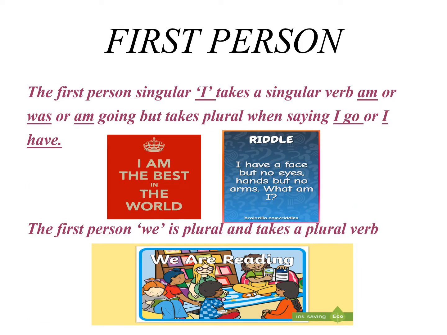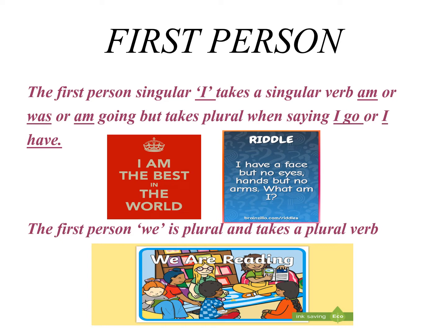First person. Now let us see, when the subject is in first person, what should the verb be? The first person singular, I, takes a singular verb like am or was, but takes a plural verb when saying I go or I have. For example, I am the best in the world. This is a singular first person followed by a singular verb, that is am.